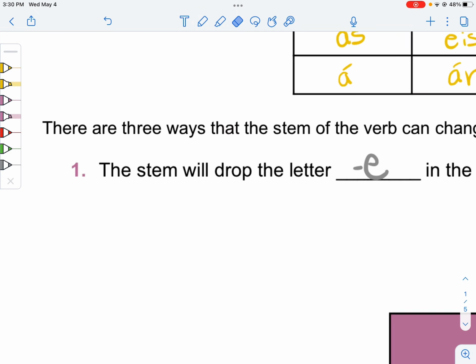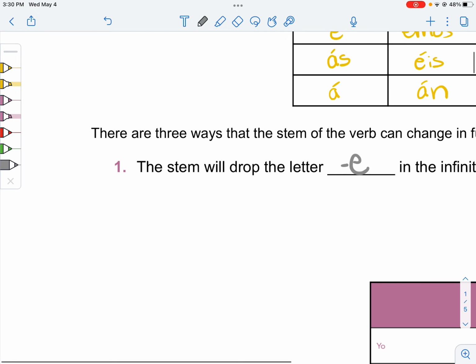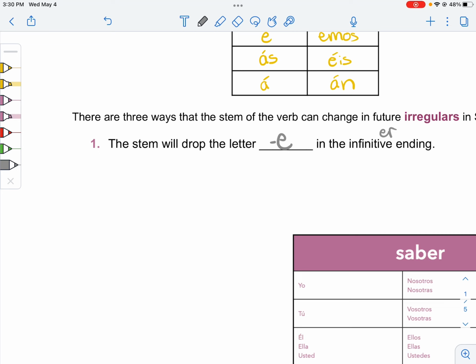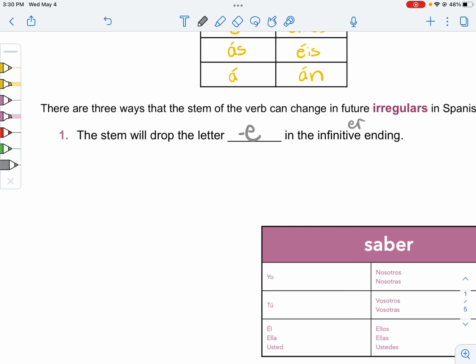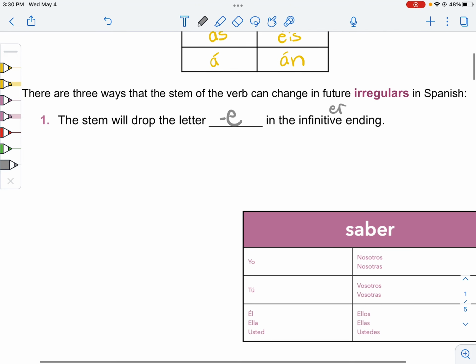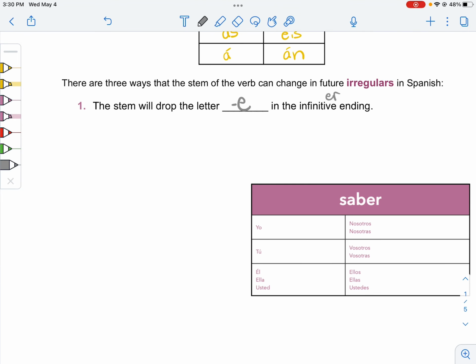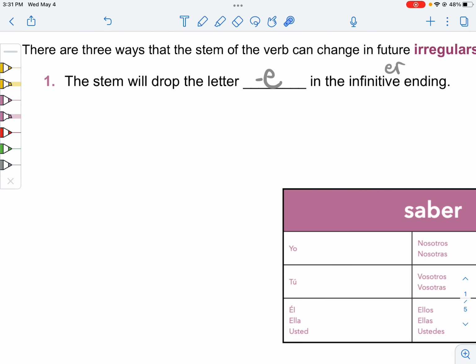This means that they all lose a syllable. You can think of it as all the irregular verbs are losing a syllable because they're just so excited that they can't wait to get to the future that they have to just get there quick. Not get there quickly, get there quick. So they drop syllables because they go so fast. So that's fun. So that's how you remember the irregulars want to get to the future, so they drop a syllable.